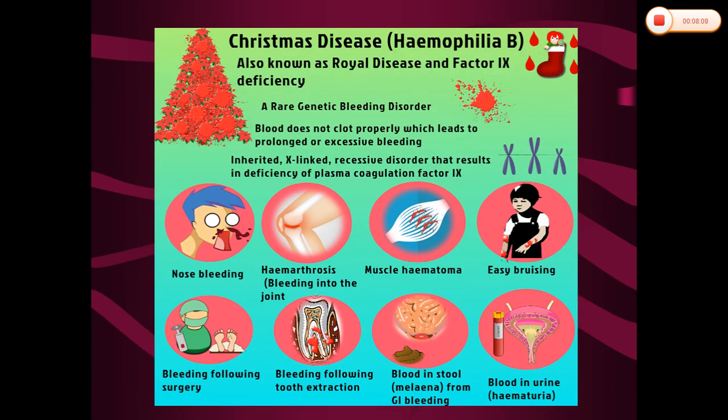The other name is Christmas disease, and it is also called Doyle disease. So this factor IX deficiency will be there in hemophilia B. The clinical manifestations are similar to hemophilia A. There will be easy bruising, and also spontaneous bleeding, and also hemarthrosis, muscle hematomas, and bleeding following surgery, and also following tooth extraction, and bleeding into the GI tract. This will cause melena, and bleeding into the urine. This is called hematuria.